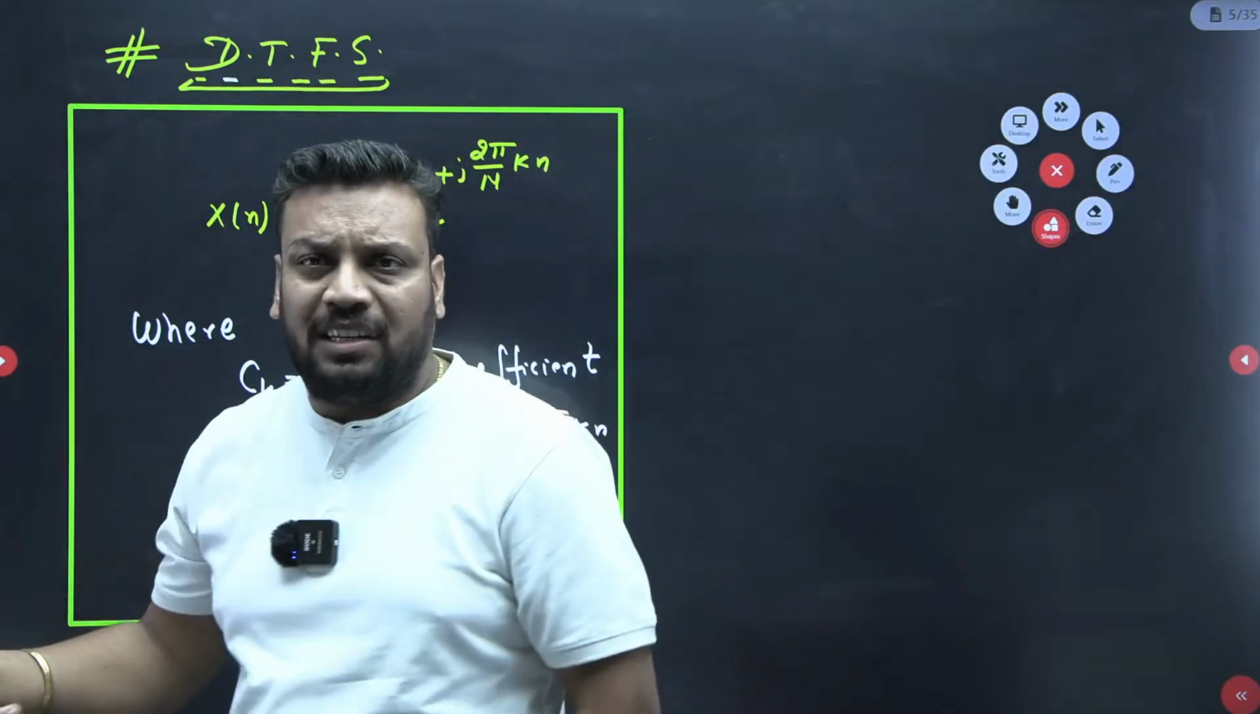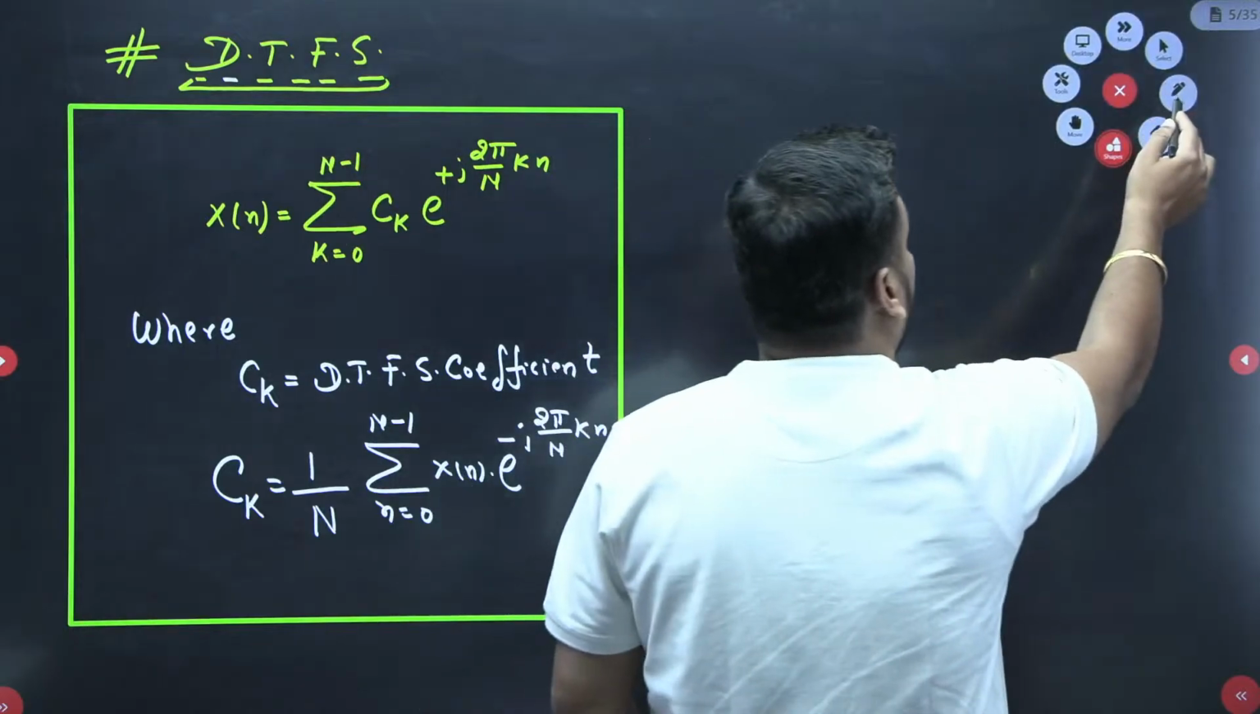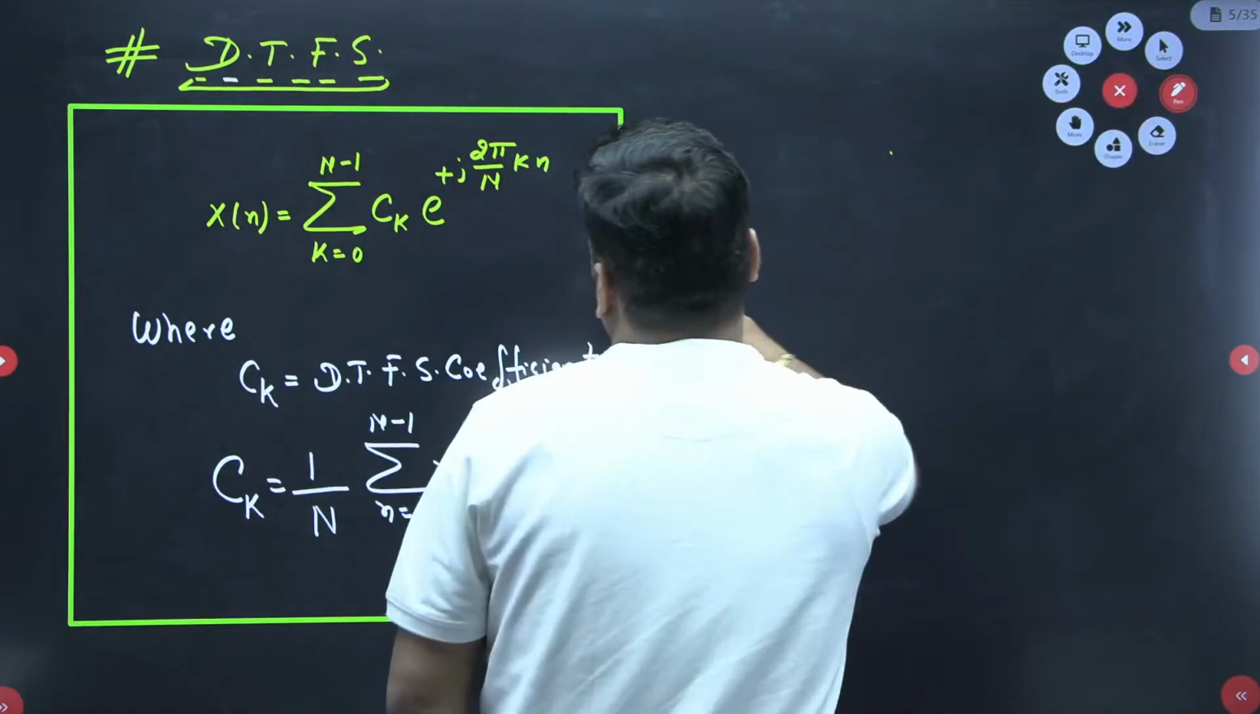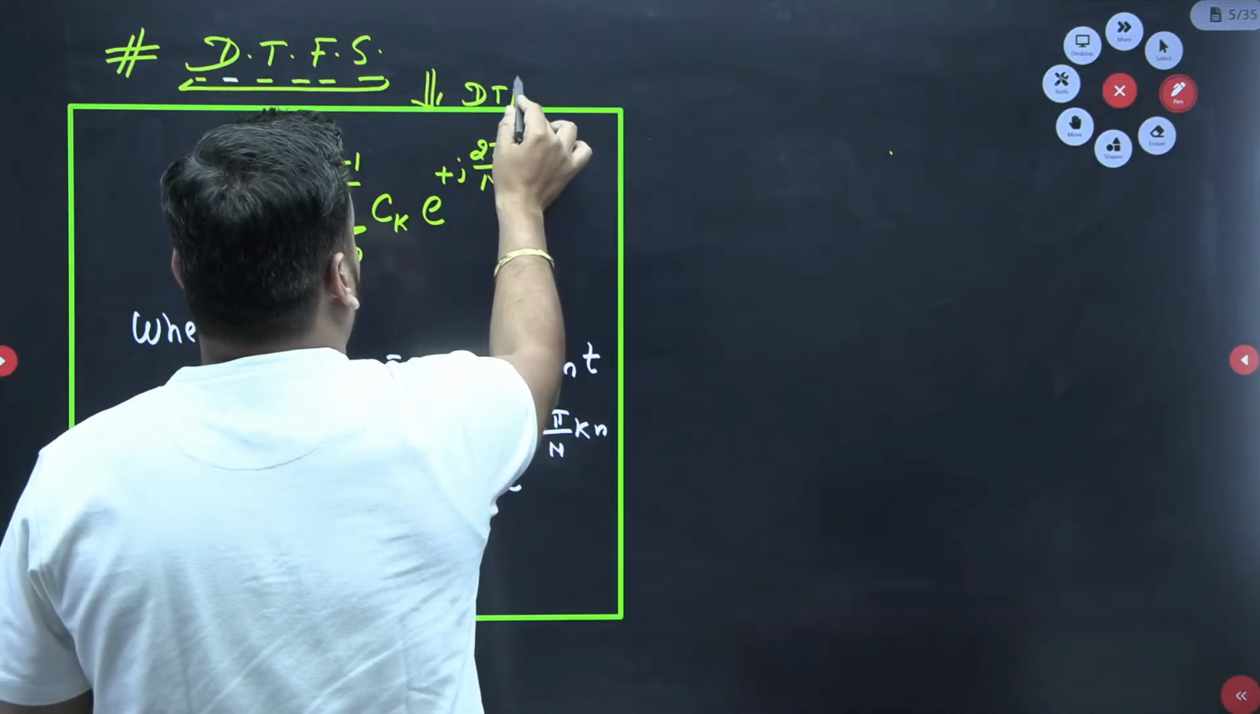So whatever we'll discuss in the next 5 to 10 minutes is just a recap of the last lecture, lecture 65. I think it is lecture 66. So this is all about discrete time DTFS.